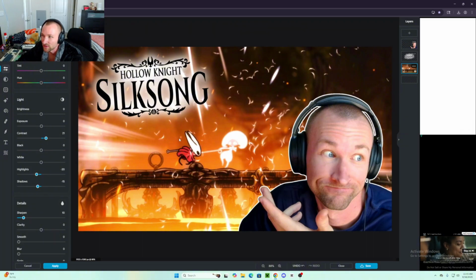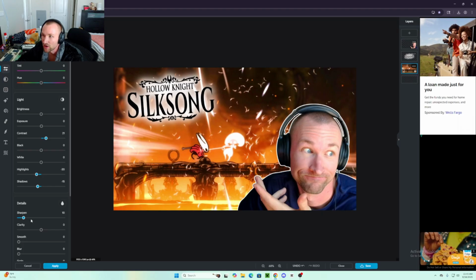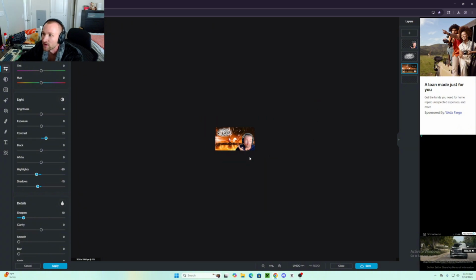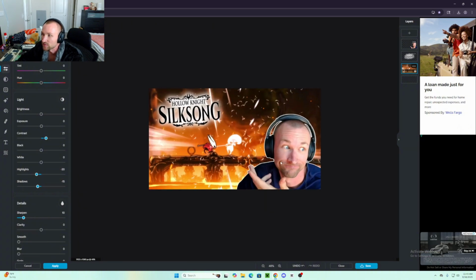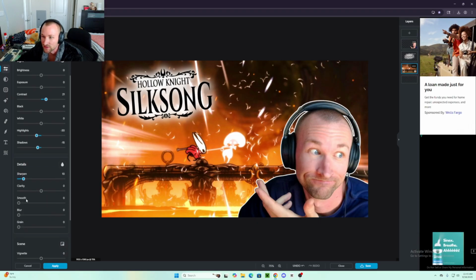The whole point of Hollow Knight is it's got a real smooth kind of texture to it. So it doesn't need to be all realistic or anything. You can also zoom this out to see what this is going to look like on your YouTube page. So that's very helpful. So yeah, this looks pretty good from a distance, but we still want to edit it and make it look really nice for if somebody sees this blown up.